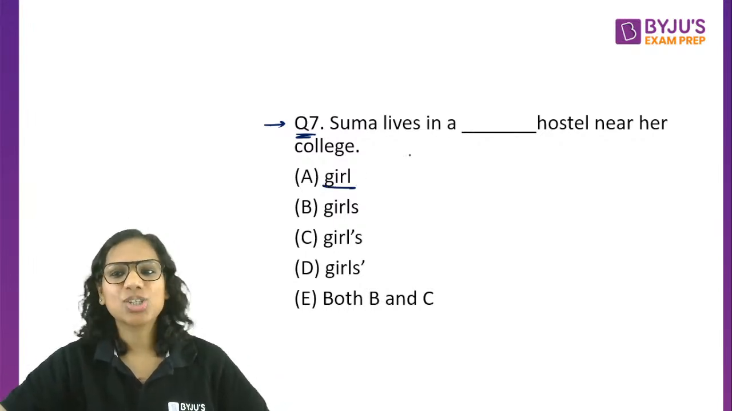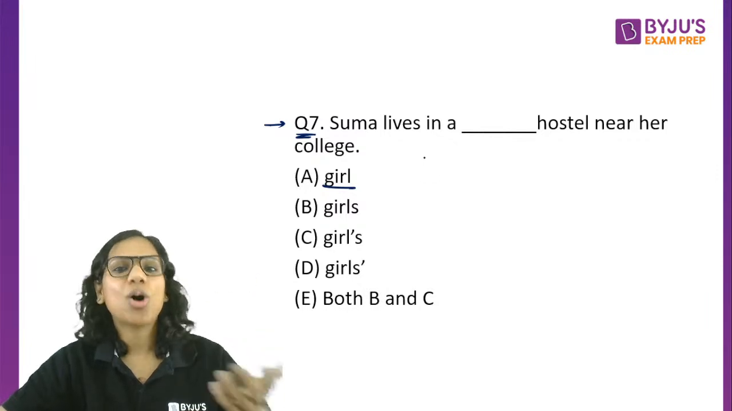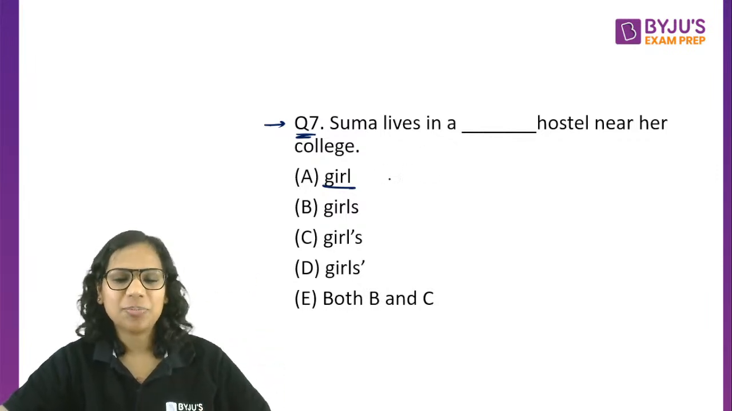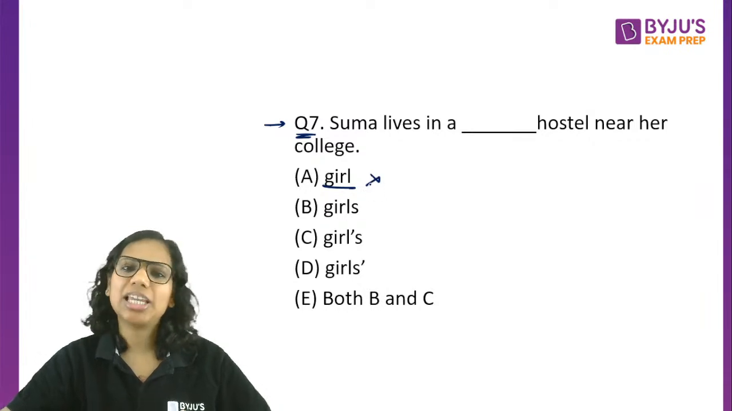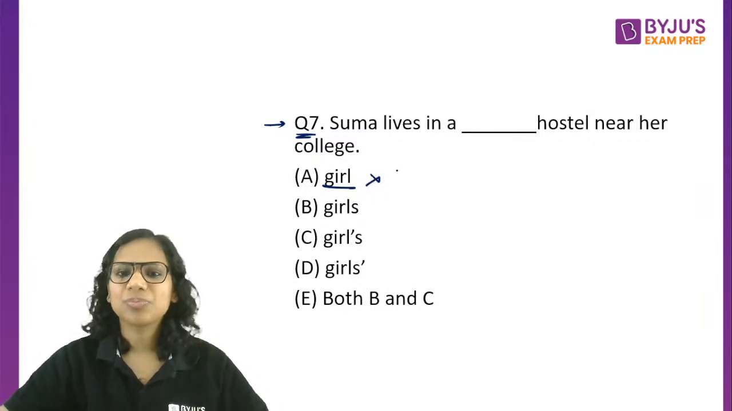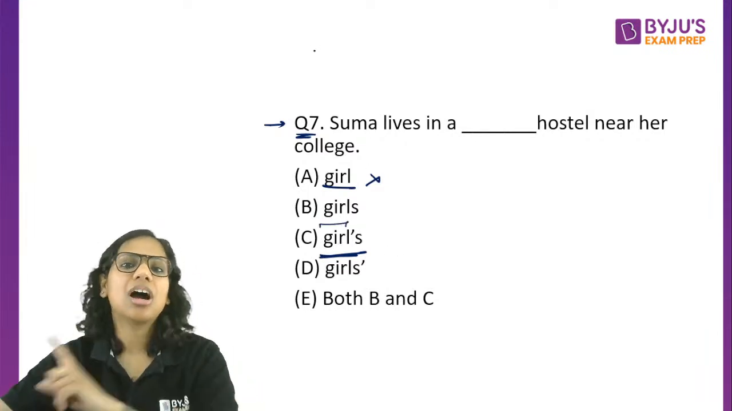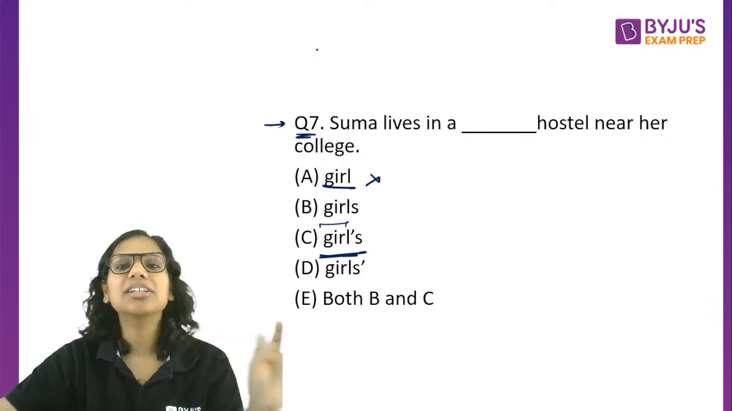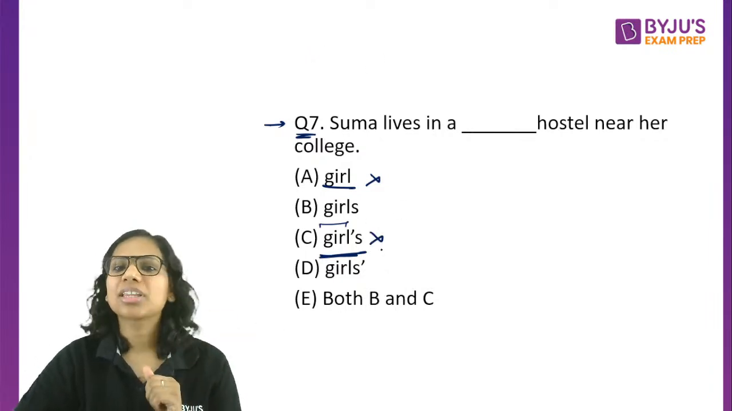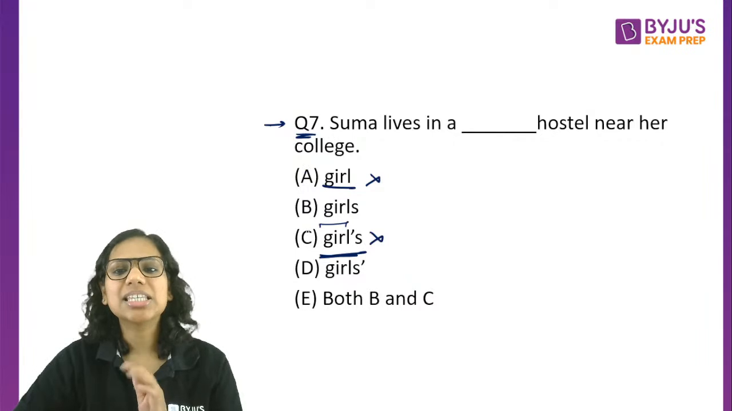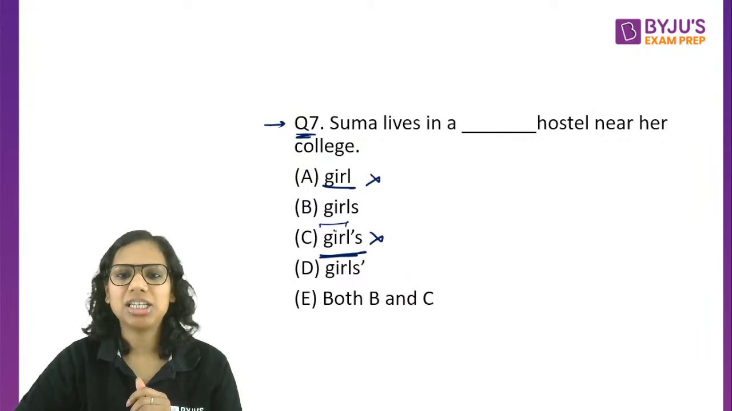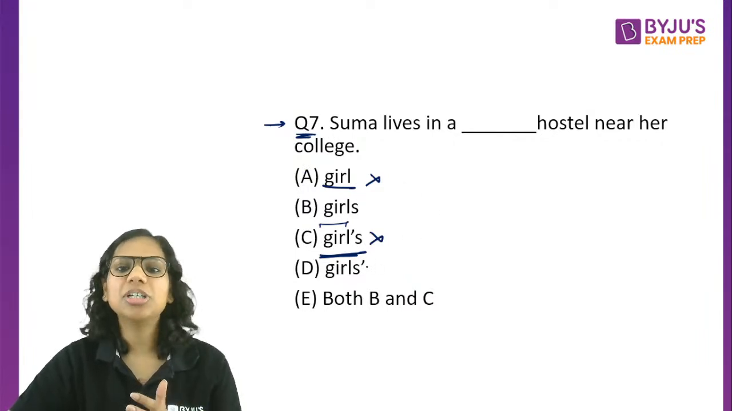See, girl, it's not just one girl, first of all. Also, girls' car hostel, right? That's what I mean to say. So, A is very easily eliminated. I think nobody should have marked this. Similarly, C, it's not one girl's hostel, right? Girl apostrophe S means one girl car, belonging to one girl. So, again, eliminated. So, A and C easily eliminated. The choice is between B and D. Should it be girls hostel or should it be girls apostrophe S?